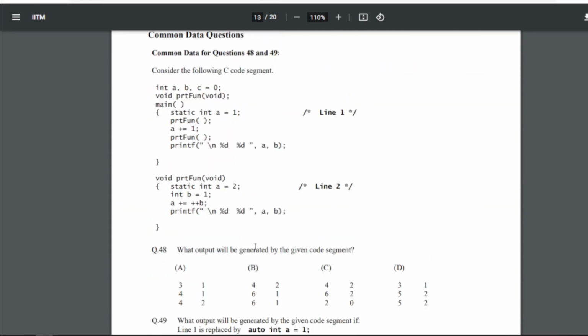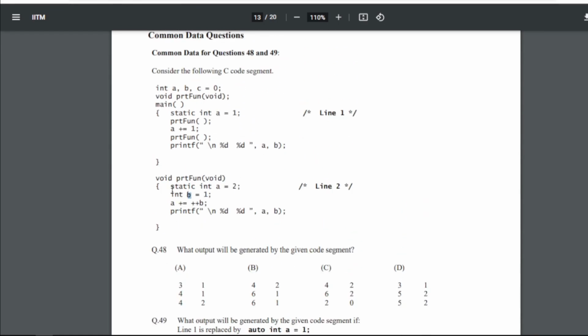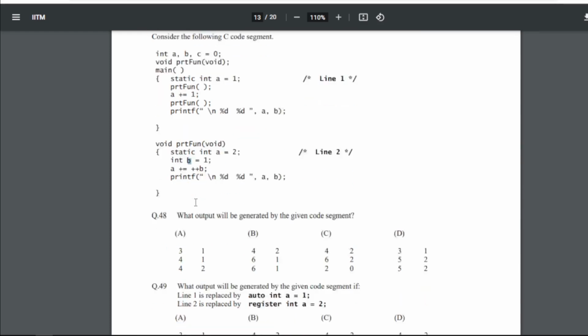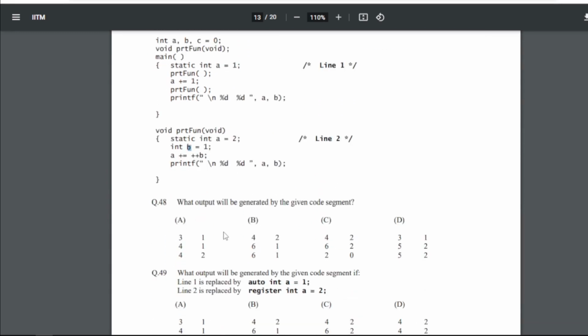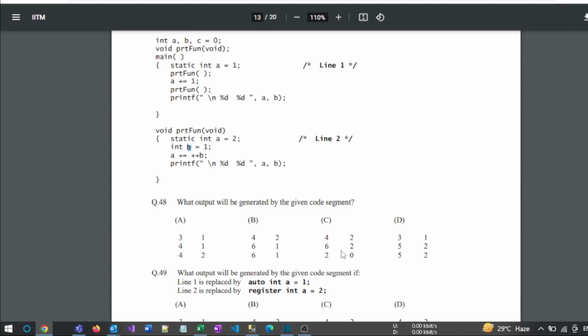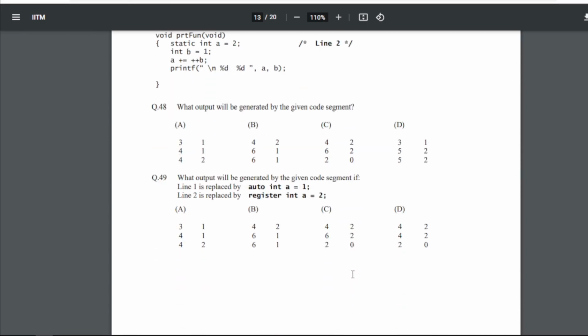Now 48, the question is: consider the following C program. This is the program that has been given, and there is a PRT function call. The definition of the function is here. It is asking what will be generated by the given code segment. So for 48 our answer is C, basically this pattern, that is 426220.